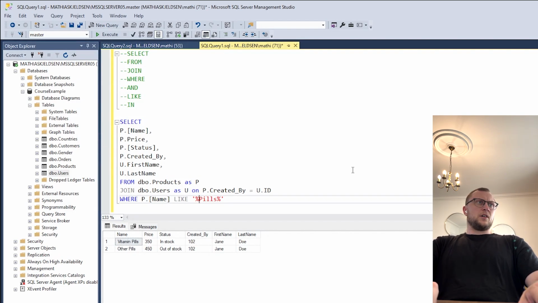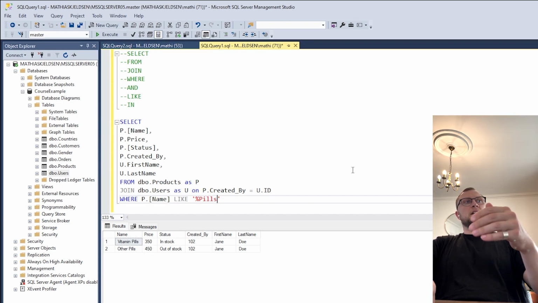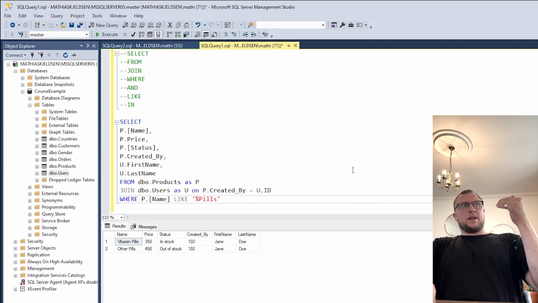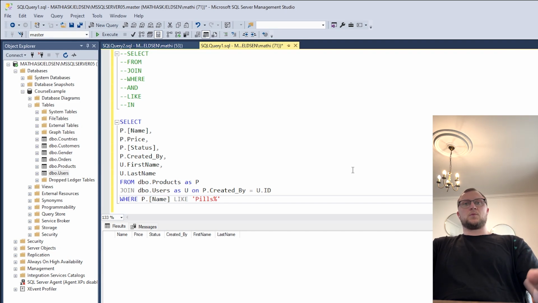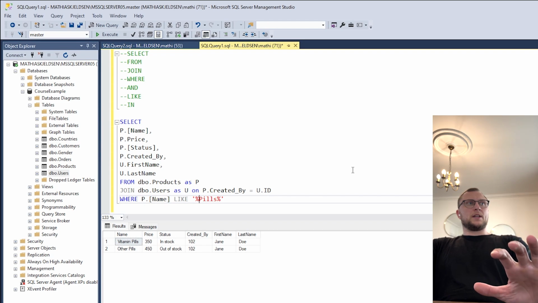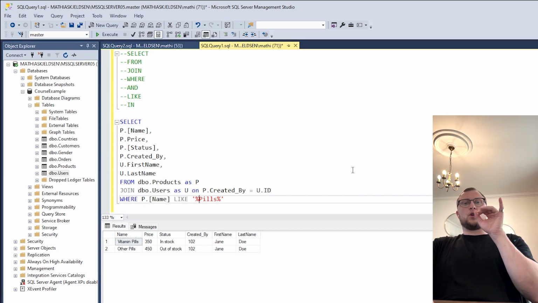Some of these other conditions, so we could say it has to, so like this, there can be anything prior to pills, but there cannot be anything afterwards. So this should give the same output because it says vitamin pills and other pills, but there's nothing afterwards. Now if we turn it around and say it has to start with pills, then we get nothing out because we don't have a product that starts with pills. But if we write it like this, then we're safe because we're just looking for the word pills.